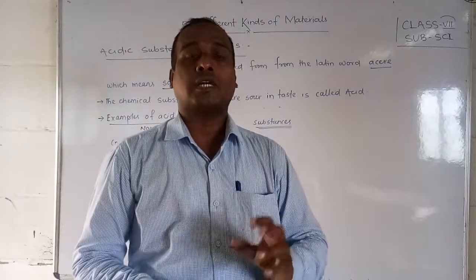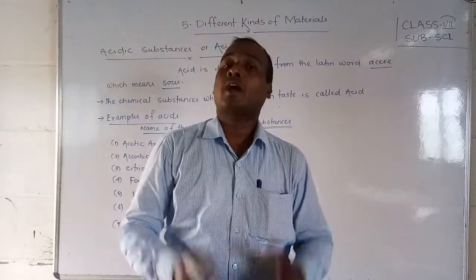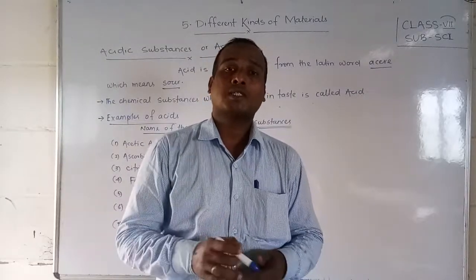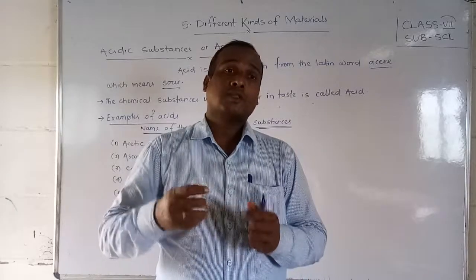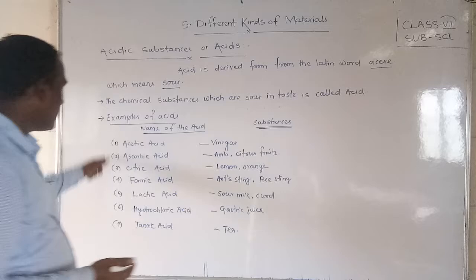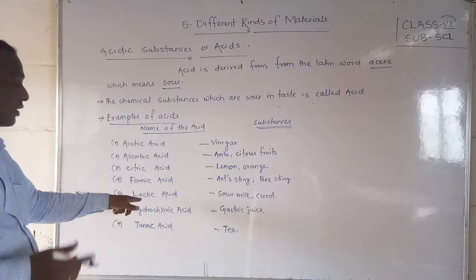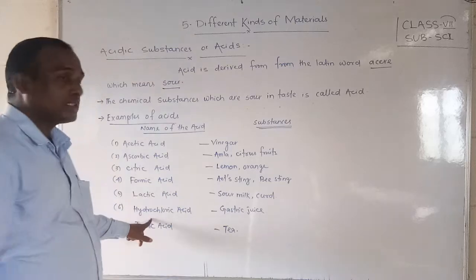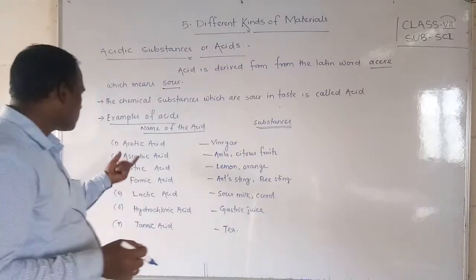Concentrated sulfuric acid has a very low pH value, which means it is very strong, with more concentration and power. So we have to observe that there are weak acids and strong acids. Sulfuric acid is a strong acid, and hydrochloric acid is also a strong acid, friends.